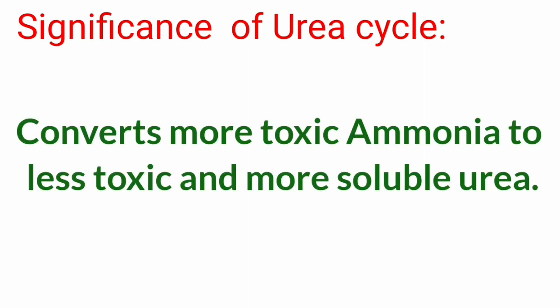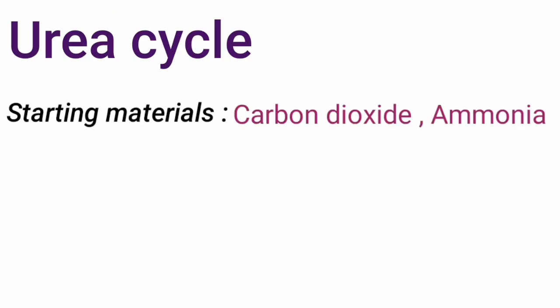So significance of urea cycle, as we discussed, it converts the highly toxic ammonia to a less toxic and more soluble urea. Requirements of the urea cycle, it requires the starting materials like carbon dioxide and ammonia. And the site is, it takes place in the liver, the major site of urea cycle.